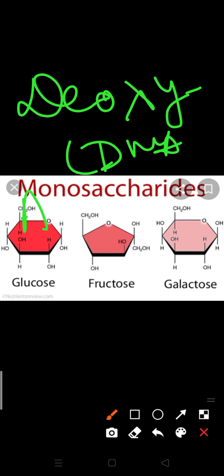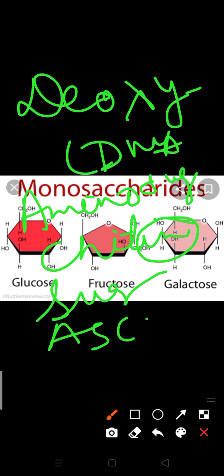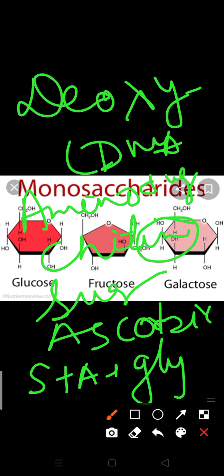Second is amino sugar, monosaccharides which have an amino group, like chitin. It is one kind of protein, but in this also saccharides are present. So a monosaccharide with an amino group is known as amino sugar; the example is chitin. Monosaccharide with sugar acid: some sugar acids are also present, like ascorbic acid and glucuronic acid. Sugar with alcohol, like glycerol.